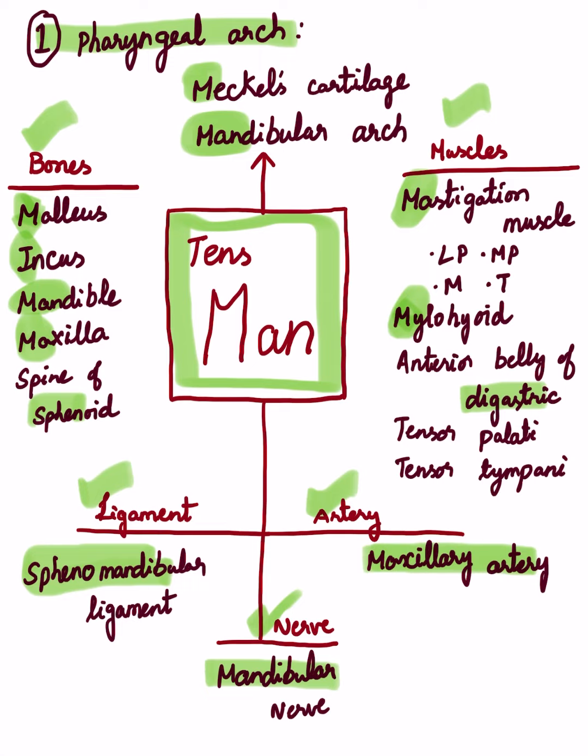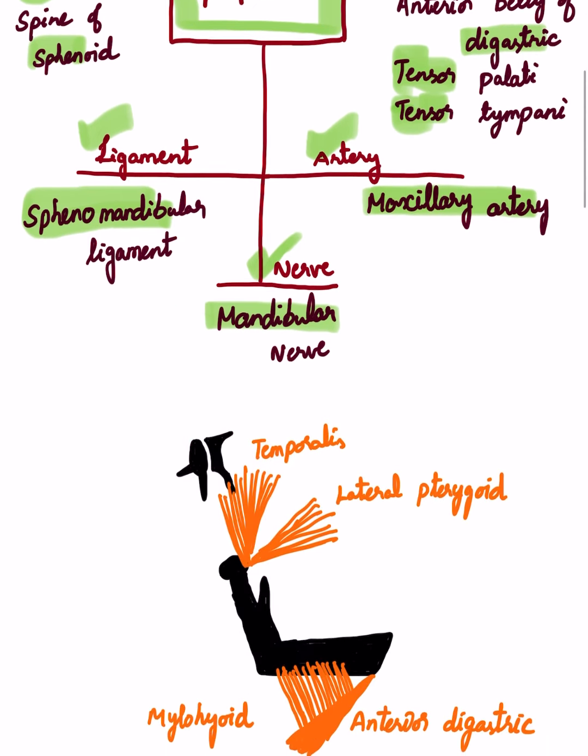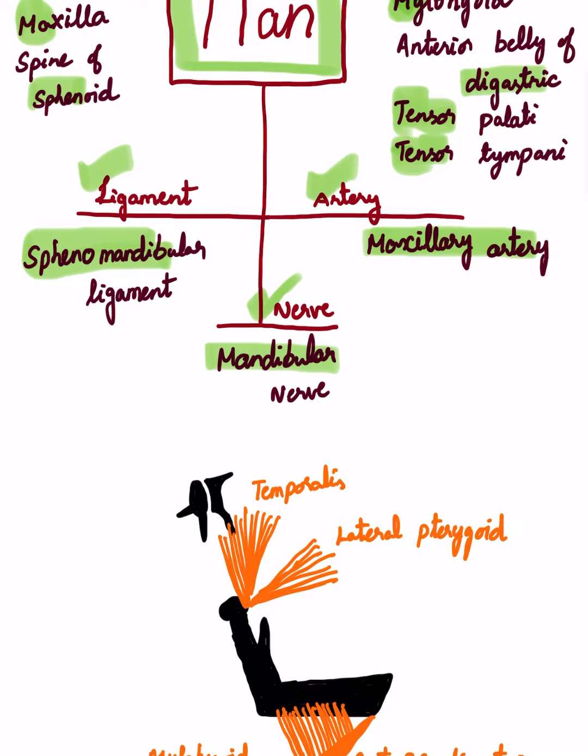And from the mnemonic "TENSE", here we have the tensor palatini and tensor tympani, also derivatives of the first pharyngeal arch. And this is the diagrammatic representation of the derivatives of the first pharyngeal arch. Here is the malleus, and the bone next to it, the incus, these two ear ossicles along with the mandible, and we have the maxilla, and the spine of the sphenoid.